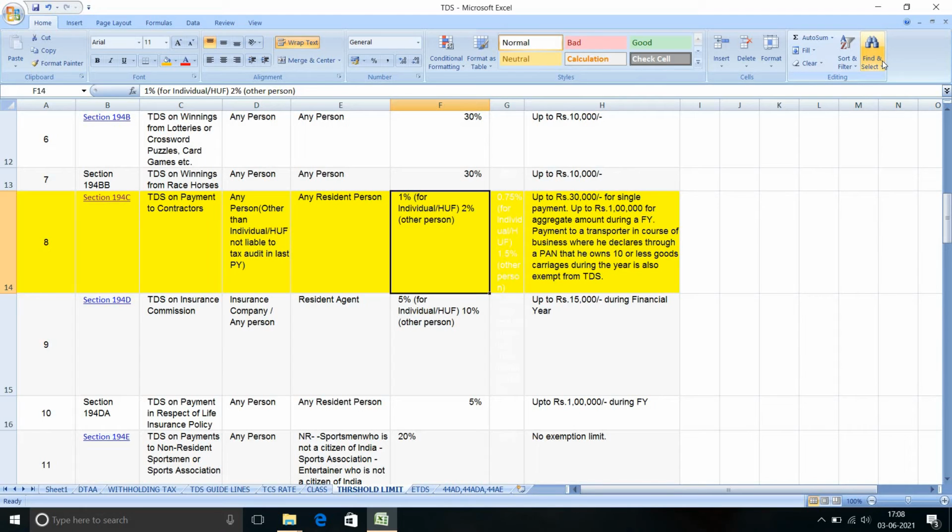If a single owner, a proprietor, gives the service, you have to deduct 1% TDS. For other than individual, companies, firms, anything, if you are getting services from them and they provide the invoice, you have to deduct 2% TDS.